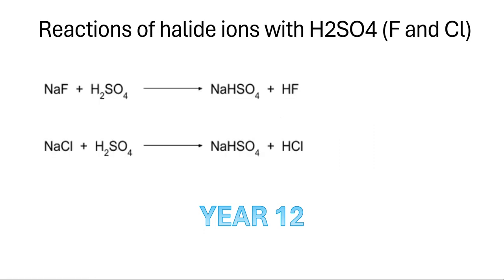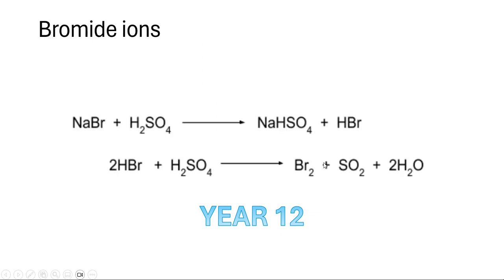Now we're getting into some proper equations, where it's all going to be repetitive. Reactions of halide ions with H2SO4, first for F and Cl. NaF reacts with H2SO4 to make NaHSO4 and HF. NaCl reacts with H2SO4 to make NaHSO4 plus HCl. It's a similar basis; the only difference is the end product, HF for F and HCl for Cl.